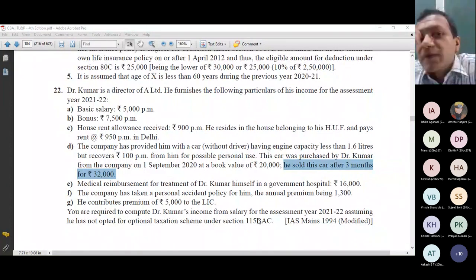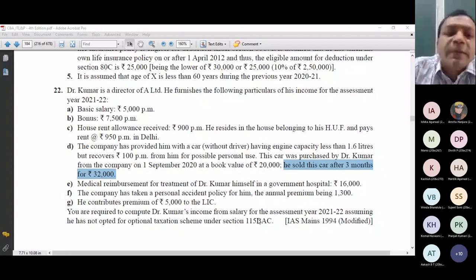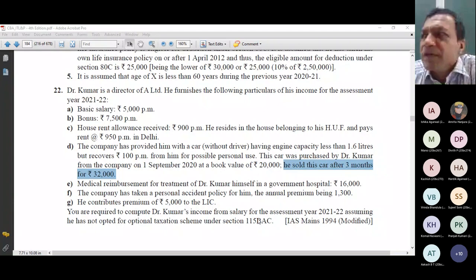It is allowed only when the assets are used for business purpose. This car is personal, no question of any depreciation. This is the first clarity which I think you are having. Second clarity, you cannot compute this income under the head capital gain because all personal movable items except jewelry are not capital assets, and if these are not capital assets, there is no question of any capital gain. If these two technical points are cleared, though not in detail I have discussed, but still for this level of question, if it is clear, please raise your hands.